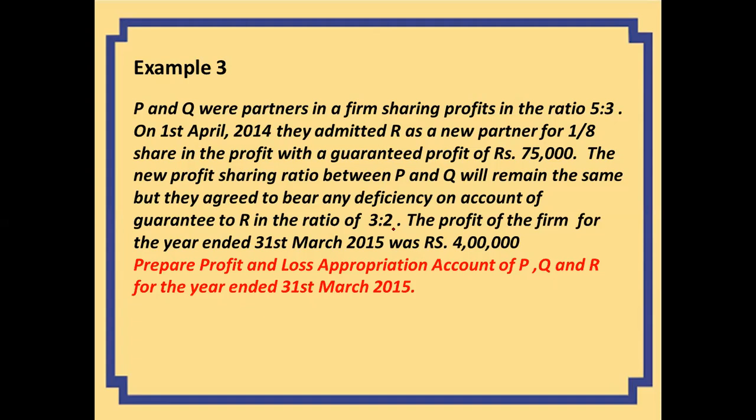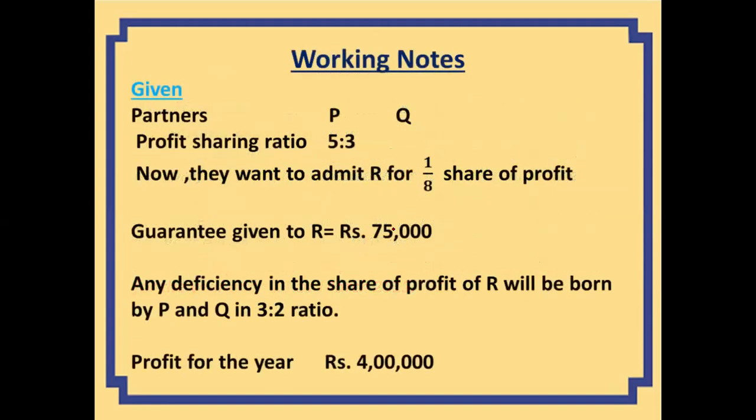To prepare this profit and loss account, we need certain information which is given, and we will note it down on a piece of paper. The names of the partners are written, and their profit sharing ratio is given, that is, between P and Q. Now they wanted to admit R, and the share they wanted to give to R is 1/8.